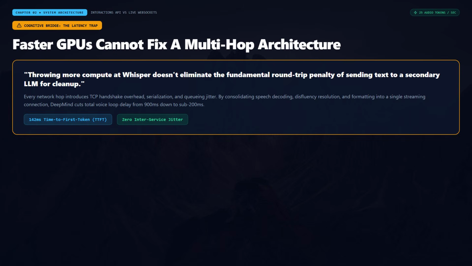This introduces a counterintuitive trap that has quietly cost enterprise voice platforms thousands in wasted infrastructure. Trying to optimize voice latency by renting faster GPUs for Whisper doesn't eliminate the fundamental round-trip penalty of sending text to a secondary LLM for cleanup.